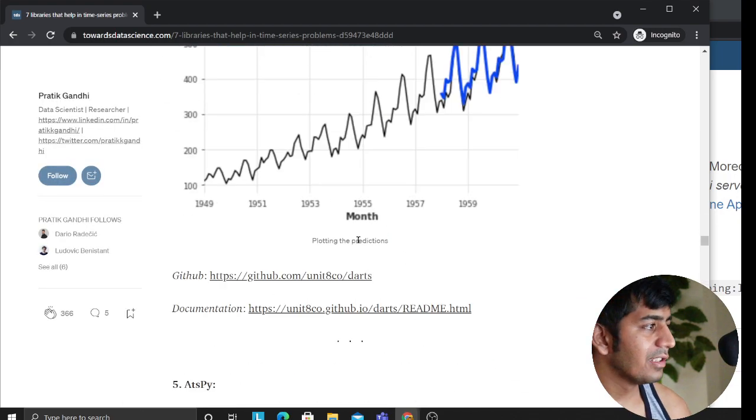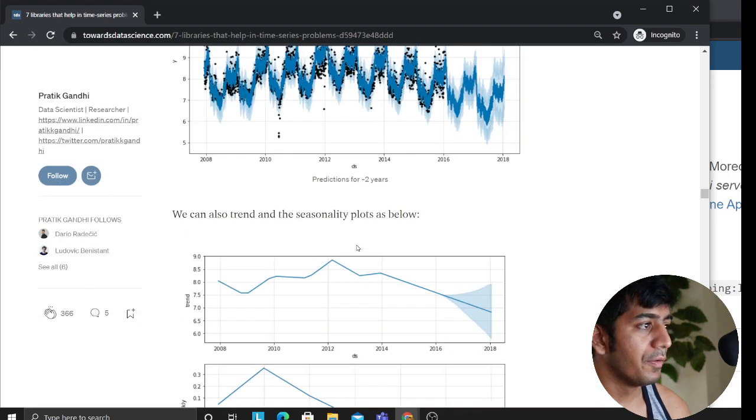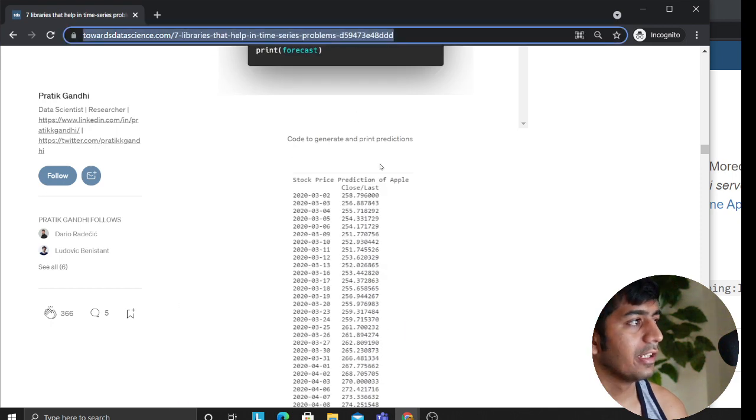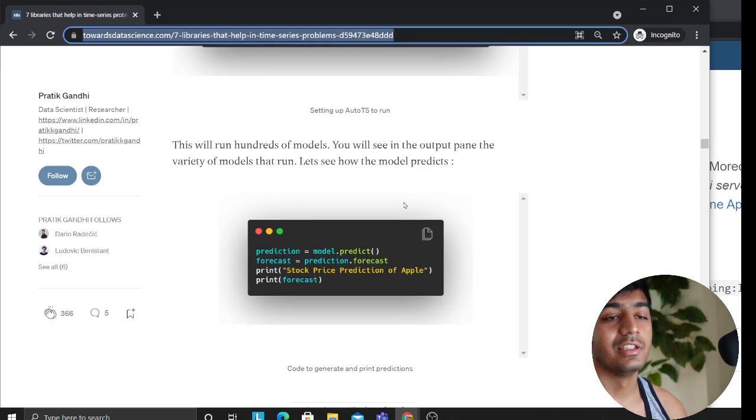My favorite, as I said, is Prophet. Prophet is a great library. I would leave these links in the description as well. So these are the seven libraries you can use to do time series forecasting.